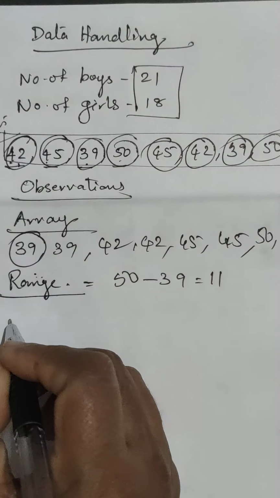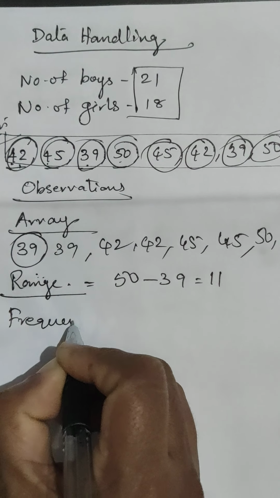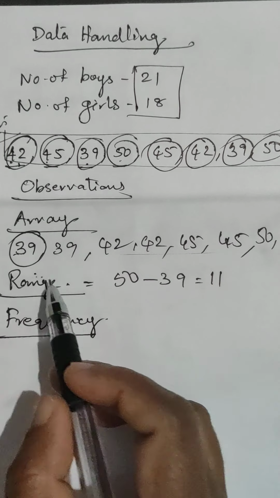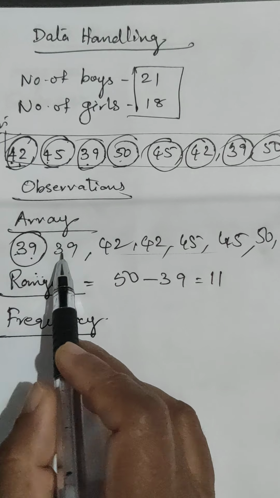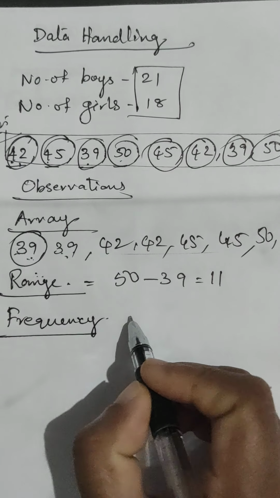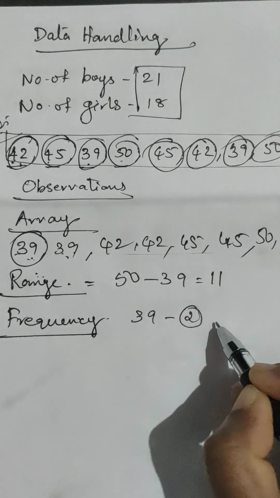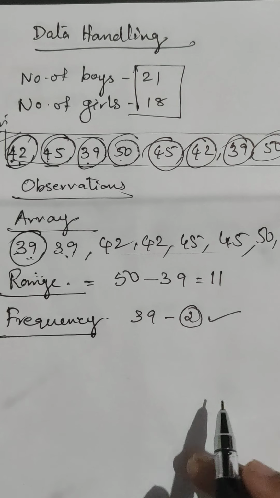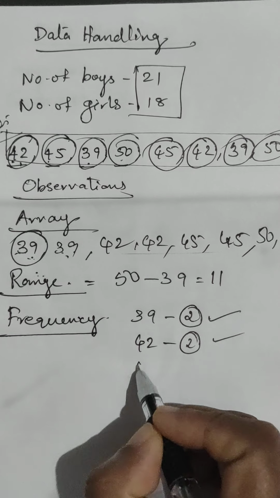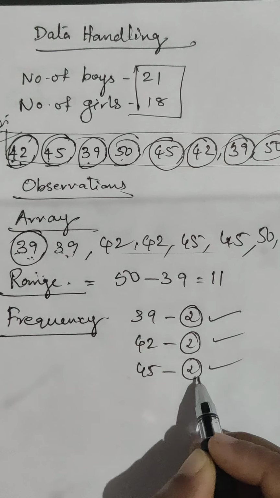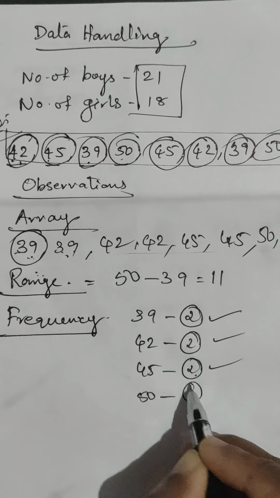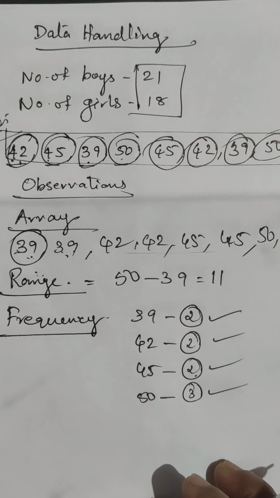Next, frequency distribution table. What is frequency? Frequency means in this data, how many times one observation is repeating. That is the frequency of the number. Here 39 is repeating 2 times, so 2 is the frequency. 42 is coming 2 times, so 2 is the frequency. 45 is coming 2 times, 2 is the frequency of 45. And 50 is coming 3 times, 3 is the frequency. Clear?